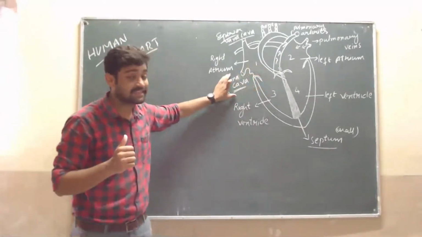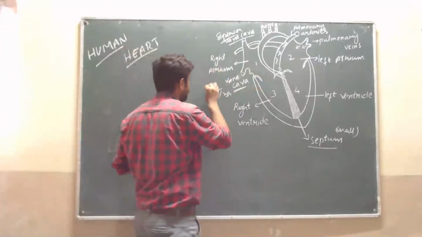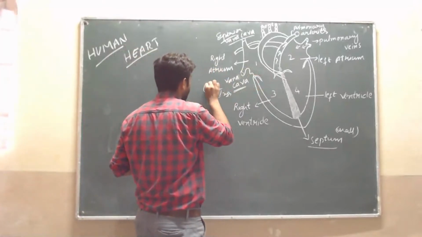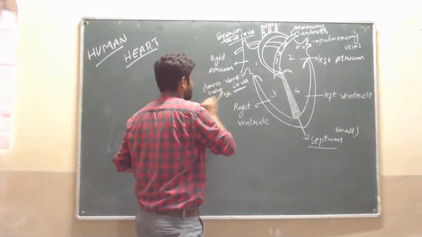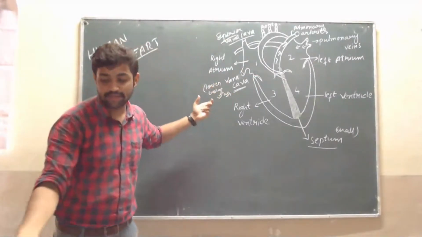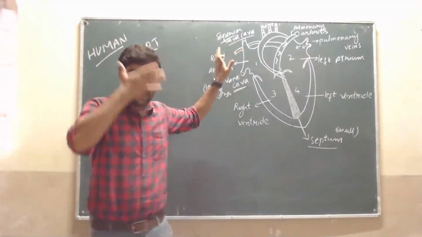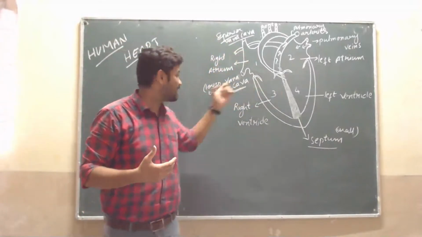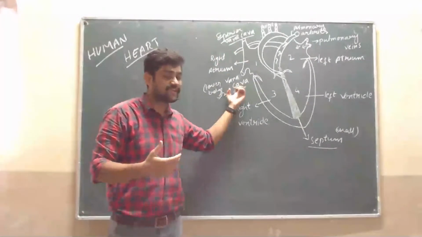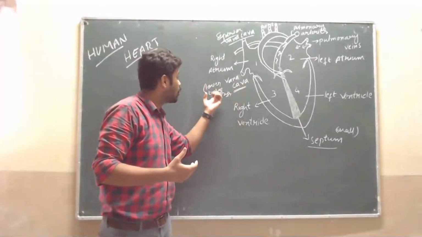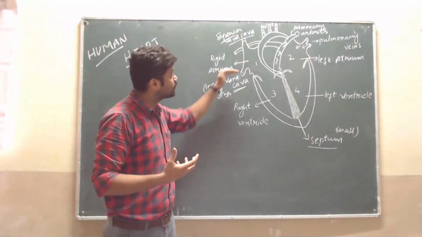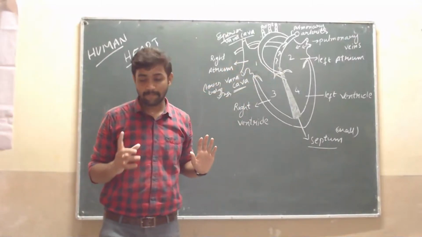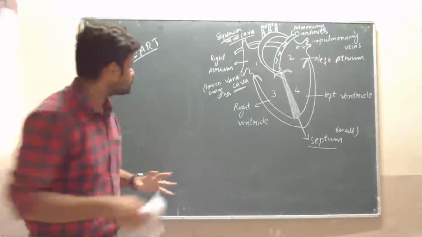From which body part does it come? From the lower body. The blood flows from the lower body. The superior vena cava carries upper body blood into the heart, but the inferior vena cava carries the blood from the lower body, which is to be supplied to the heart. Did you understand?